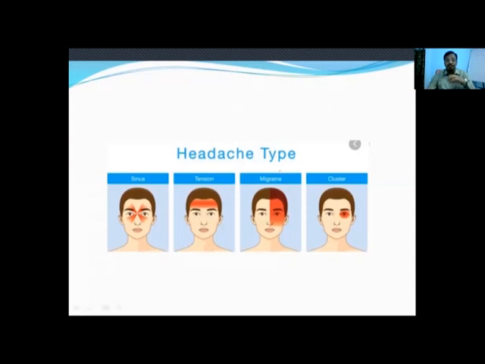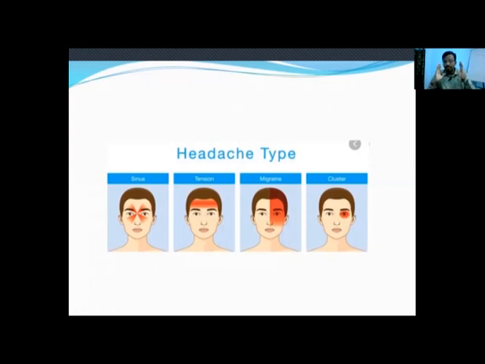And migraine headaches are usually hemicranial headache, one-sided headache associated with nausea, vomiting, or photophobia, phonophobia. It can be preceded by an aura. It can have flashes of light, distorted images, blurring of vision, doubling of vision.